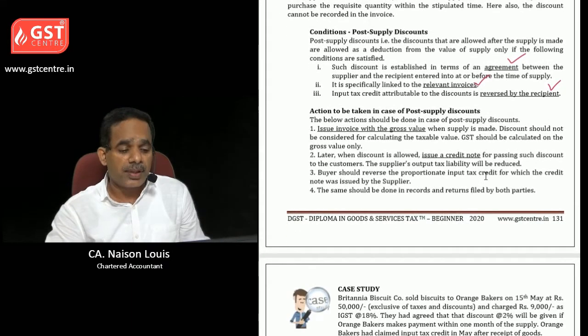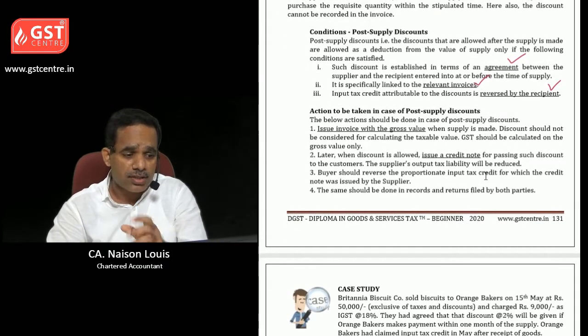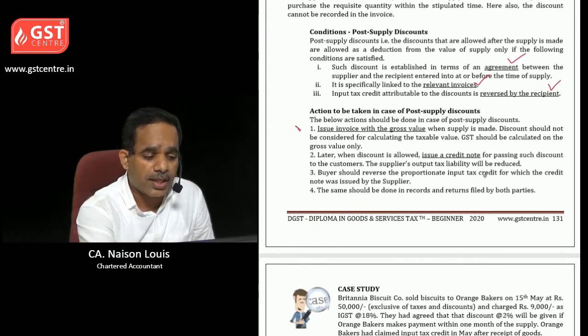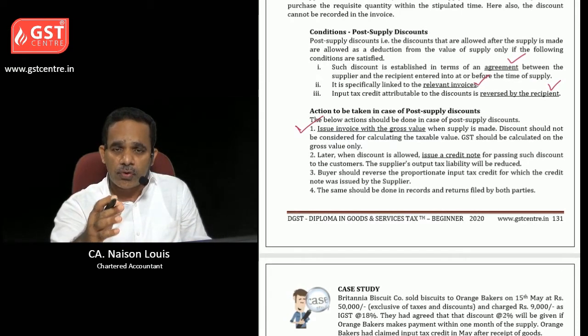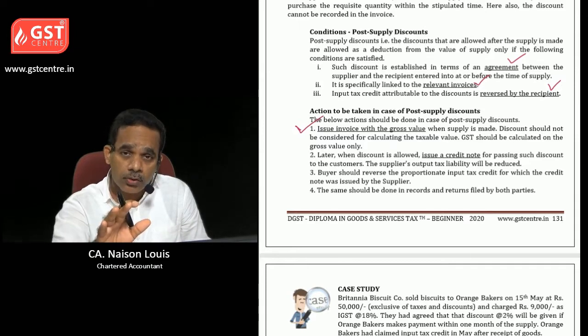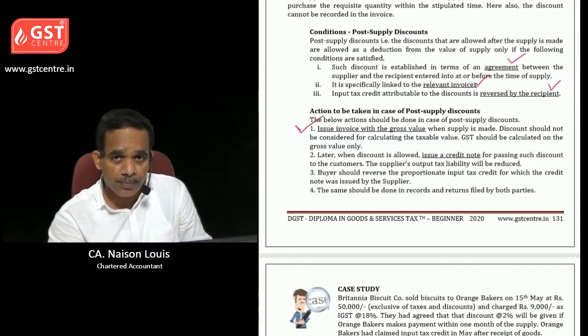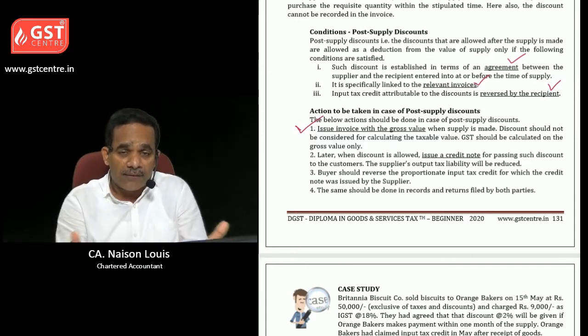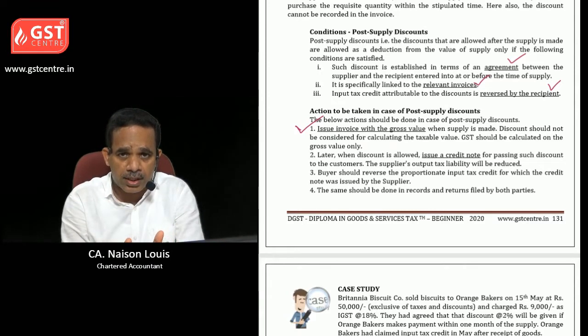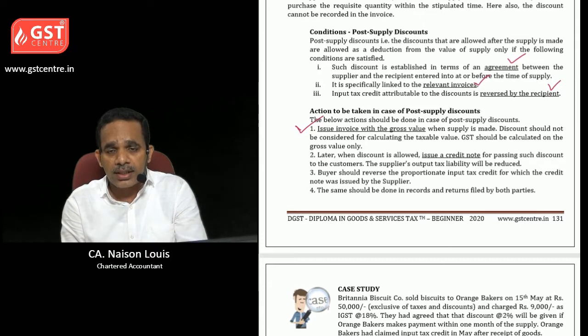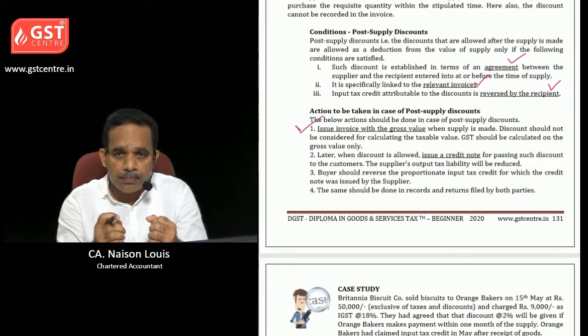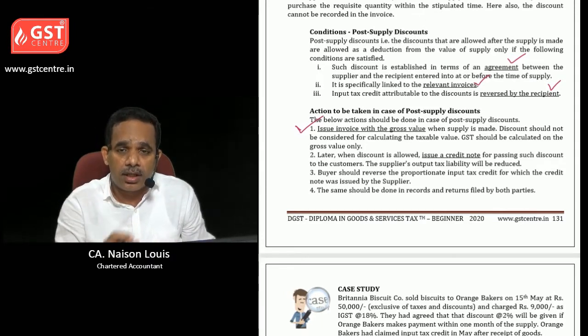And action to be taken in case of post-supply discounts. First of all, when the supply is happening, the invoice should be issued for the gross values. Discount should not be considered because it is not available to us, whether the party is paying the cash to us within the specific period or whether the party is buying specific volume. Clear?